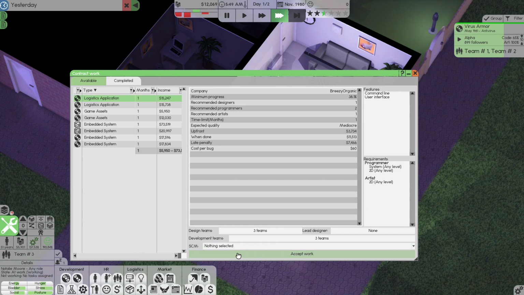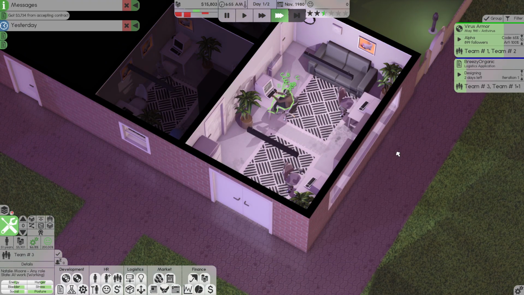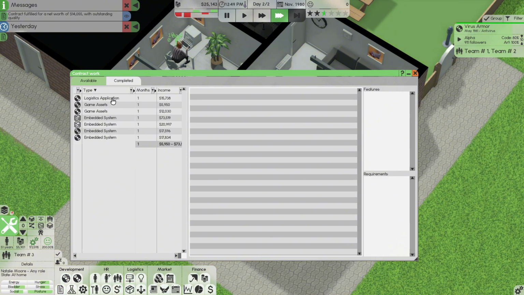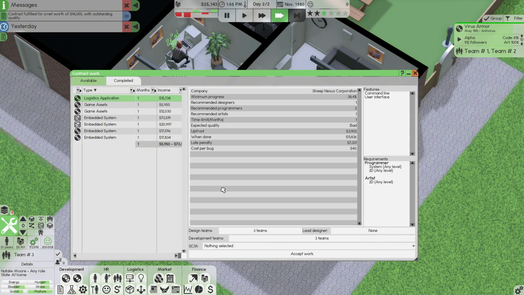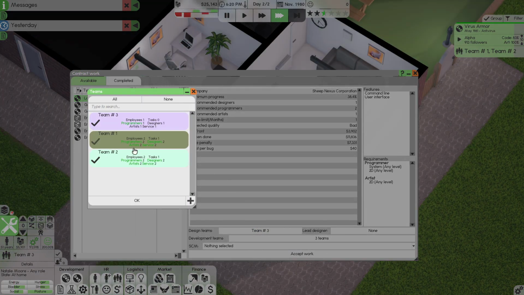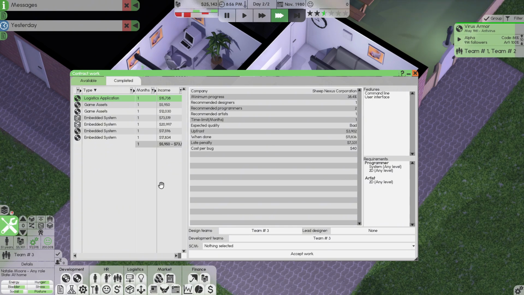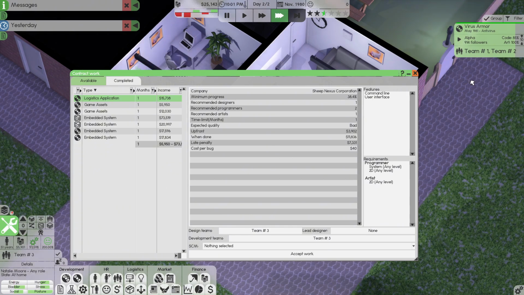She can just primarily work on contract work for the time being. Since she has nothing to do, I'm going to just assign her, the new employee, to the contract work. And this way the developers or the founders can work on the main systems like the virus armor.